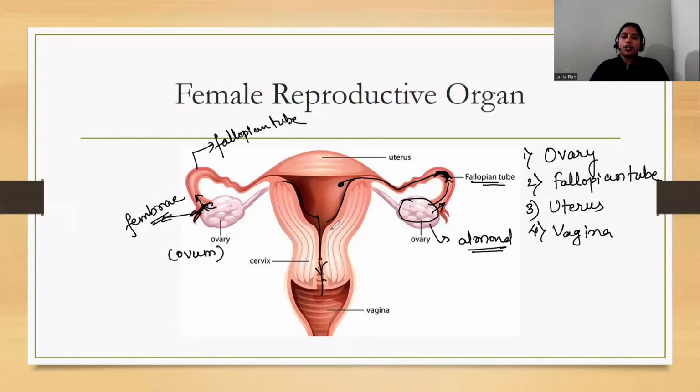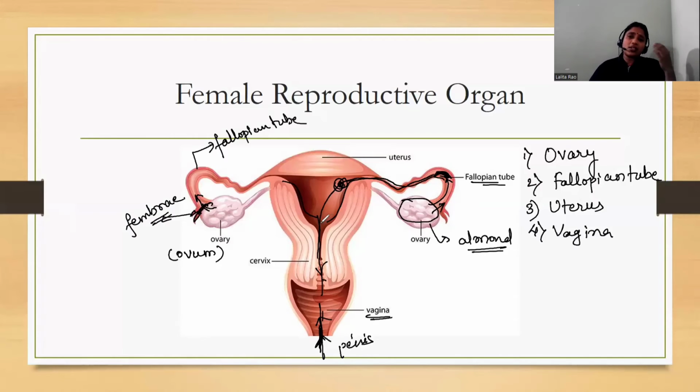Now the uterus is the organ where, what if there is fertilization? What if the sperm has entered? The male transfers the sperm from the penis into the vagina of the female, and these sperms travel through the fallopian tube.